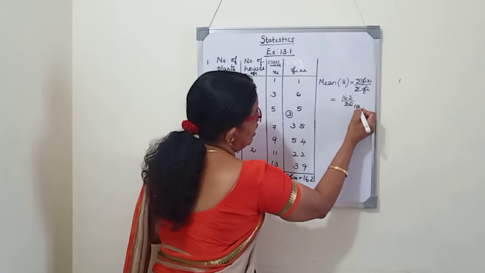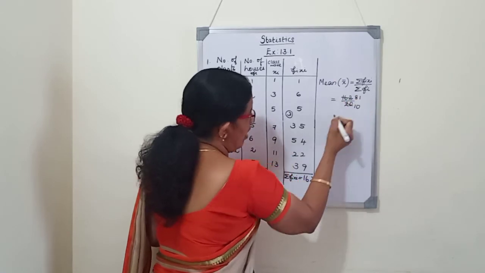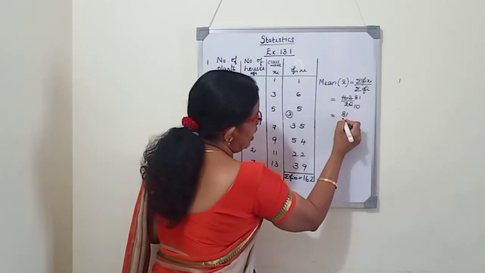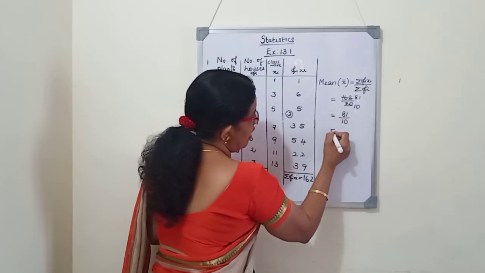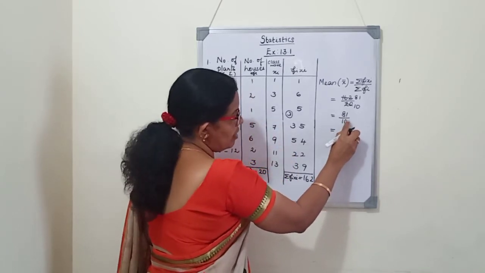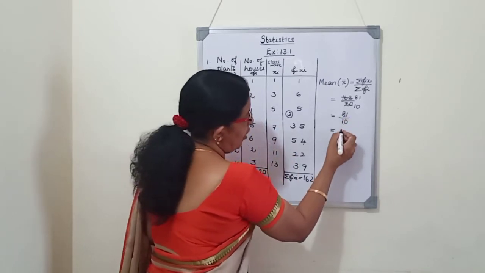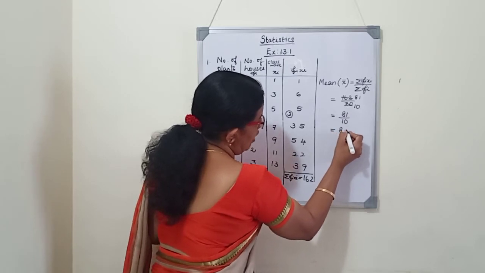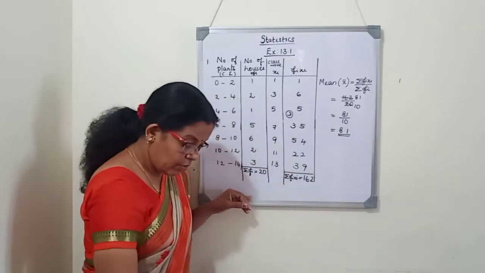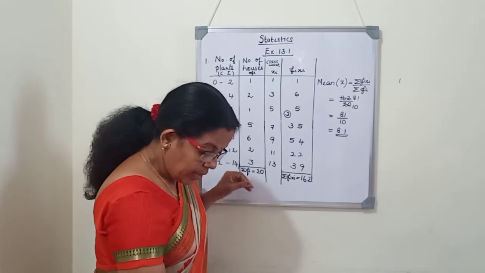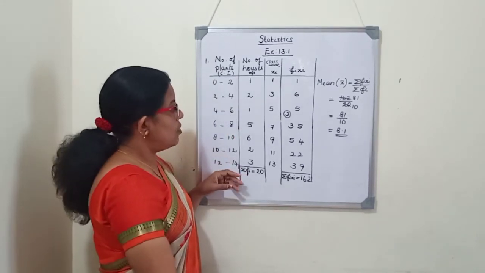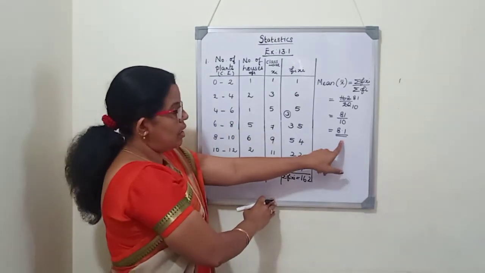Here we will get 10 and here we will get 81. So 81 by 10, again you need not divide. Directly we can write: dividing by 10 means 1 digit left, you put the point. So 81 by 10 is 8.1. They asked in the question, find the mean number of plants per house. So the mean number of plants per house is 8.1.